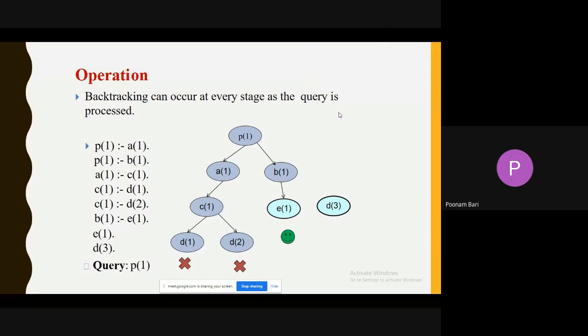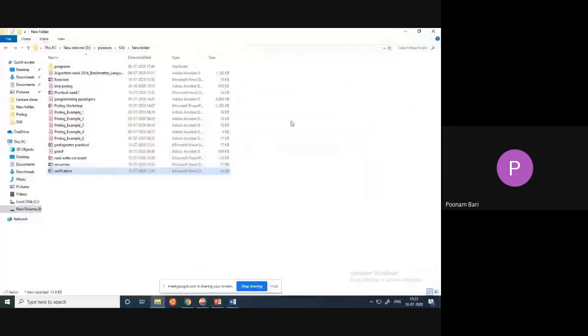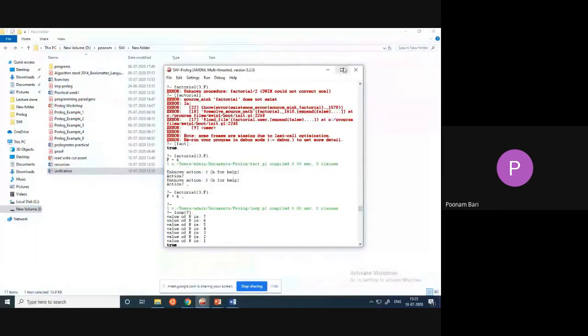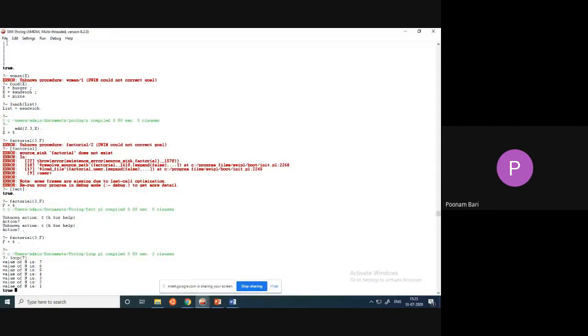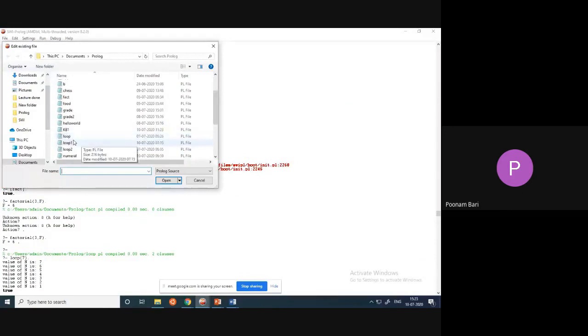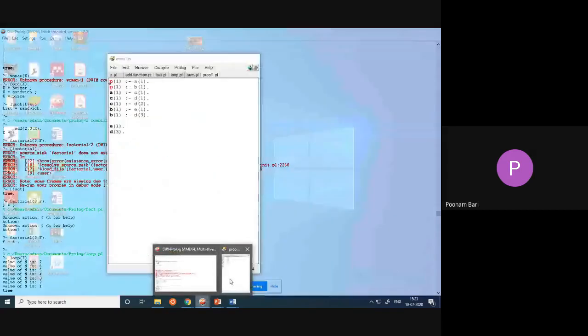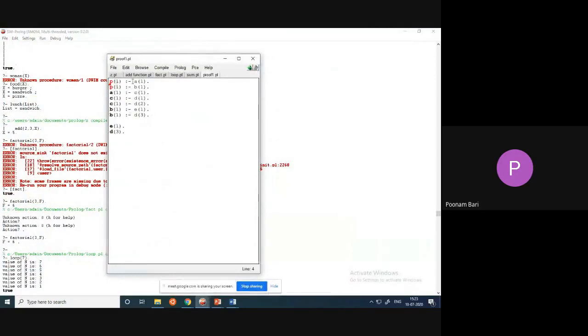I will show this example with SWI Prolog, so you can trace your code. Here I have written proof 1. I will just show the file. The same code I have written here: P of 1, A of 1, P of 1, B of 1, then A of 1.